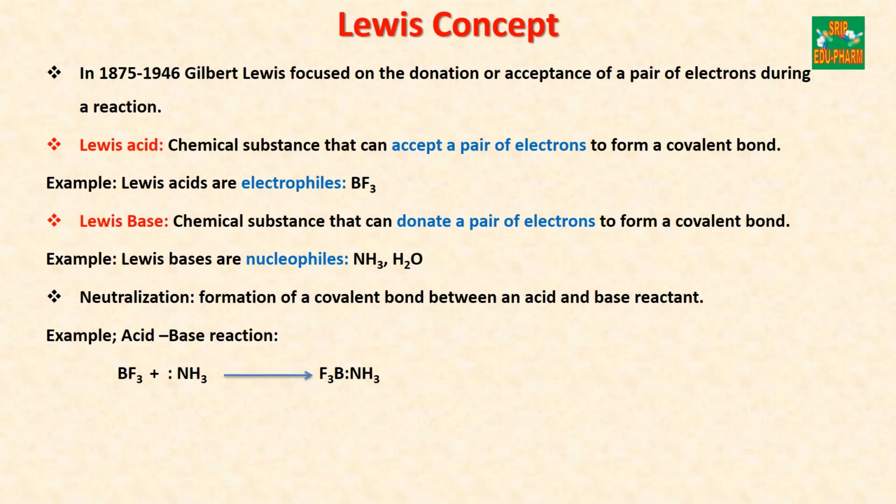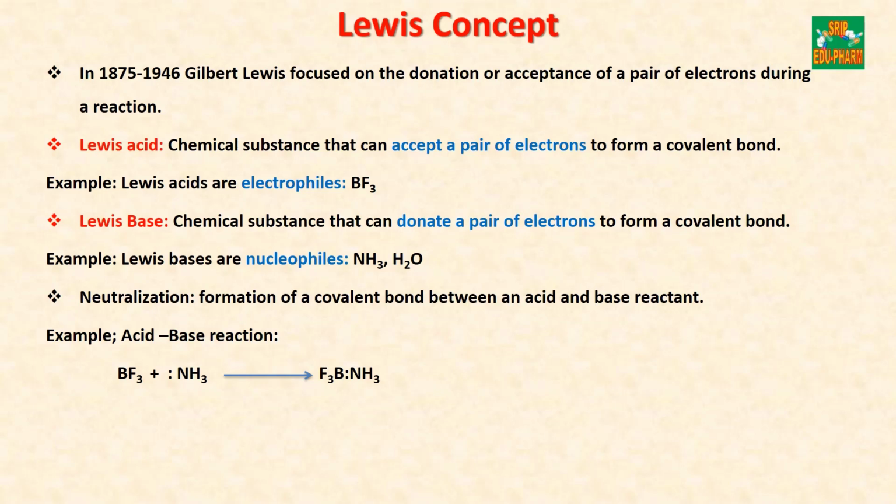In this concept, a neutralization reaction is the formation of a covalent bond between an acid and a base. An example of a Lewis acid-base reaction is the reaction of boron trifluoride with ammonia. In this case, boron trifluoride is an electron deficient compound and ammonia has a lone pair of electrons.